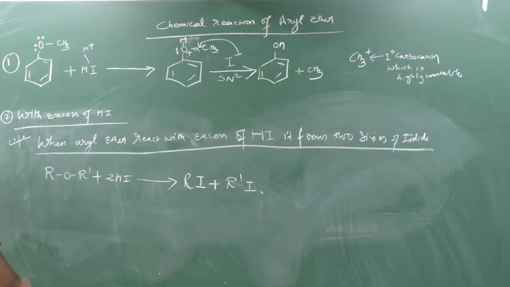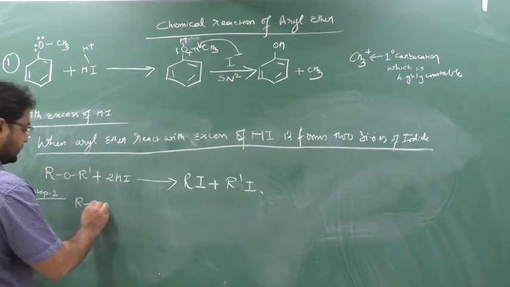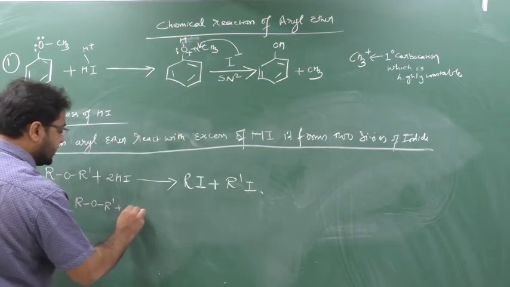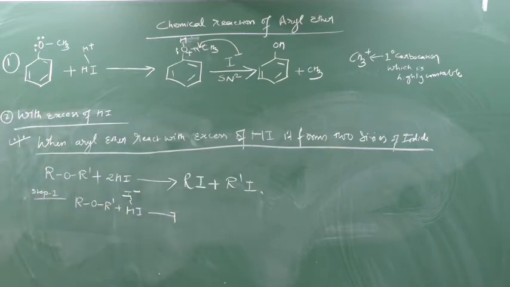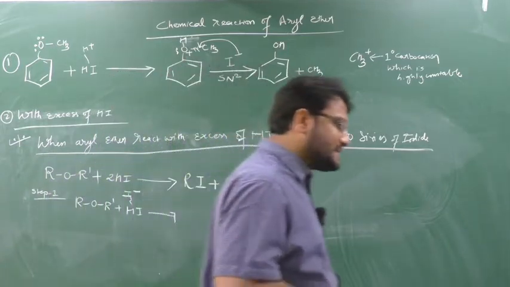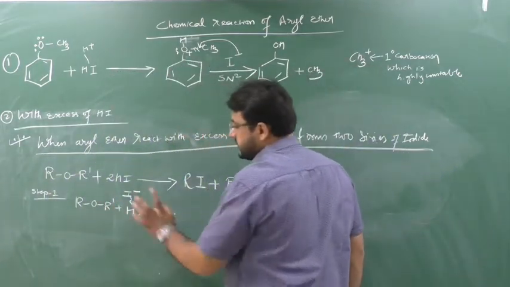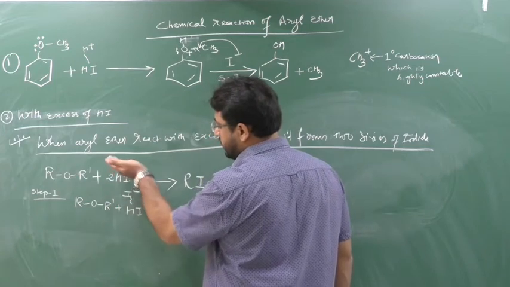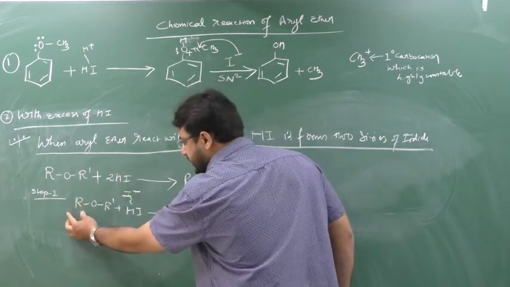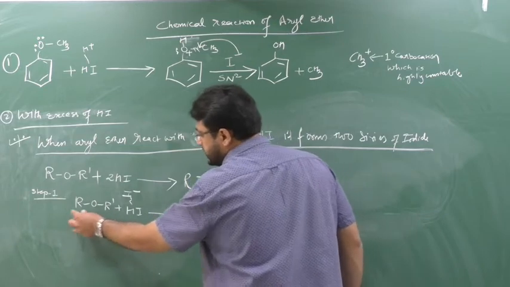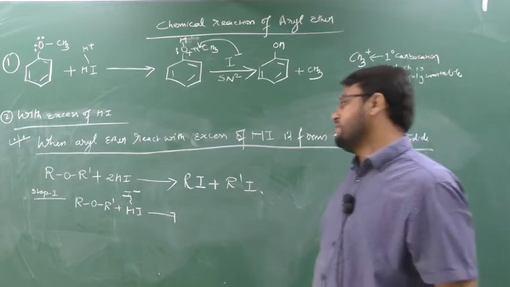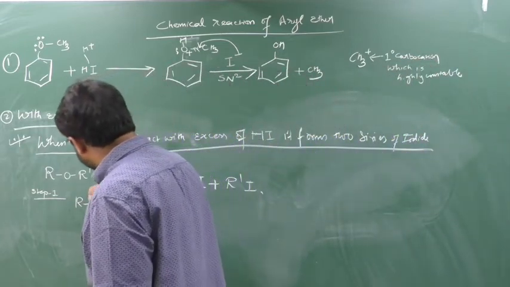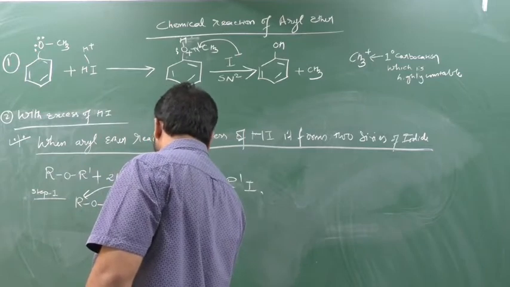How? See here, step 1. ROR dash plus first HI. This HI will generate a nucleophile known as I minus. This nucleophile will attack the carbon which contains less crowding. Now understand, this is R and this is R dash. This R dash contains more carbon than this R. If this R contains 1 carbon, R dash will be 2 carbon, 3 carbon, 4 carbon, 6 carbon, 8 carbon. So always, who contains less carbon? That R. So this I minus will attack on this R. So this is nothing but which mechanism? SN2 mechanism. Yes or no?